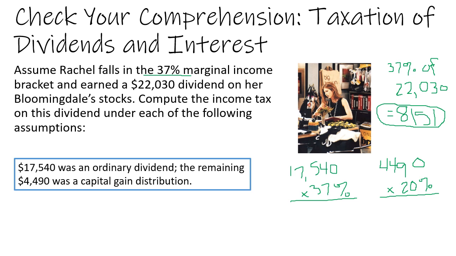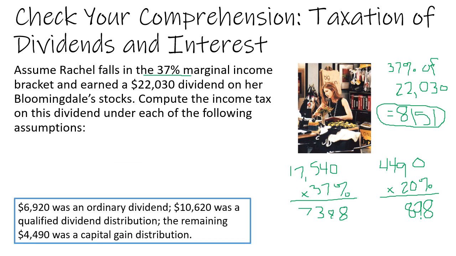This means that Rachel would pay taxes of $73.88 on the ordinary dividends and $898 on the capital gains.